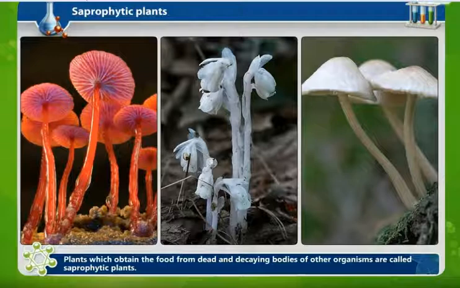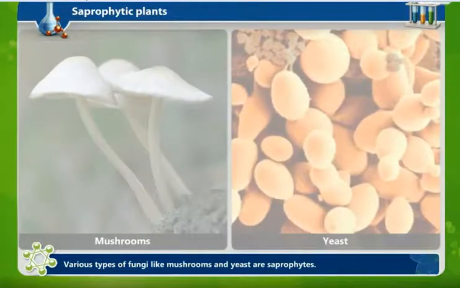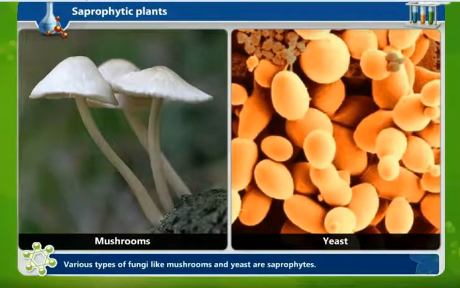Various types of fungi like mushrooms and yeast are saprophytes. You can see in the diagram how a mushroom and a yeast look like. They are examples of saprophytes. That means mushrooms and yeast derive their nutrition from the dead and decaying organisms.